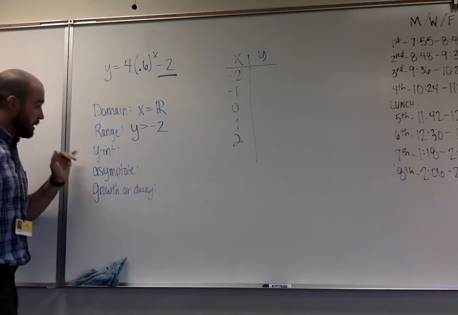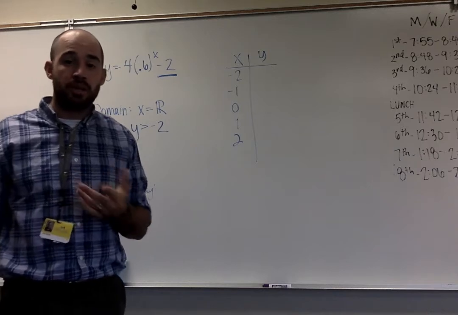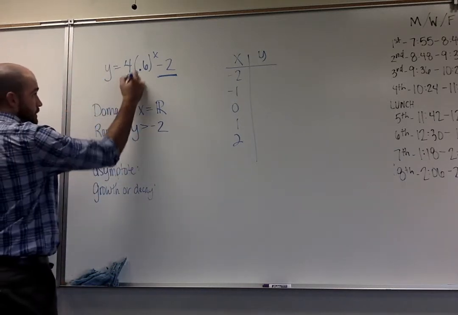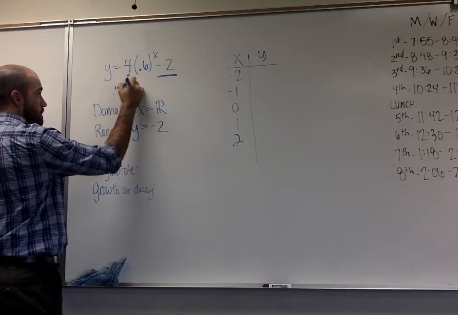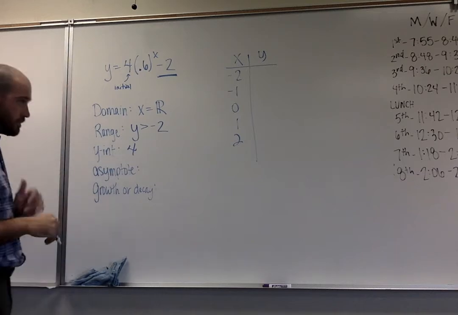My y-intercept. So we said our y-intercept is the same as my initial value. So my initial value is that a value, right up here, which is our 4. That's my initial. So that's going to be y-intercept 4.